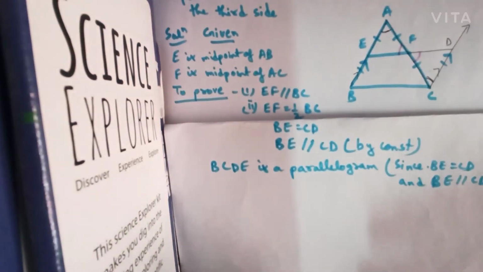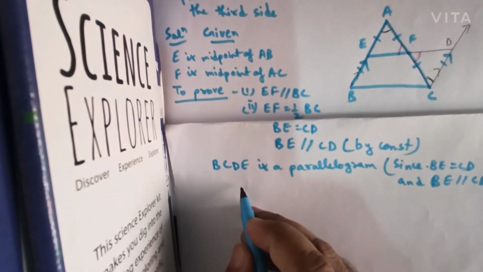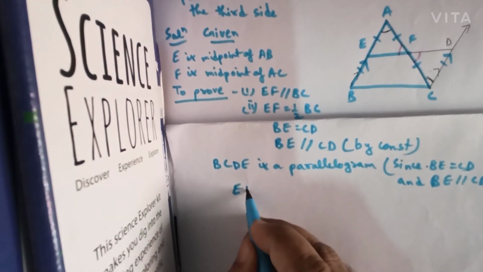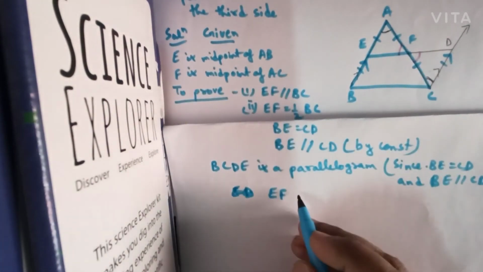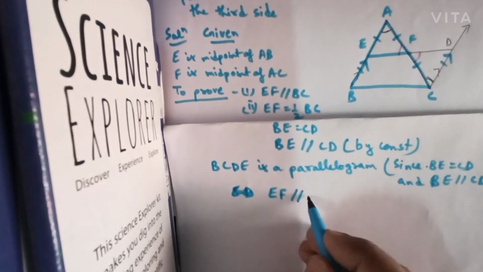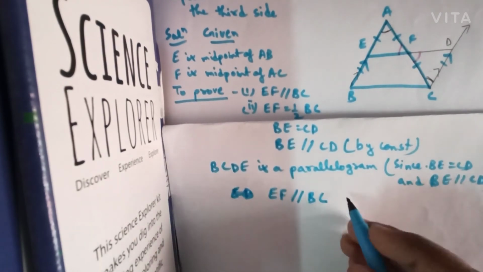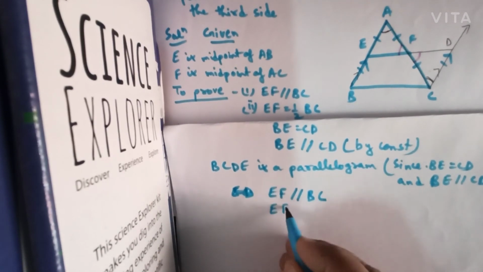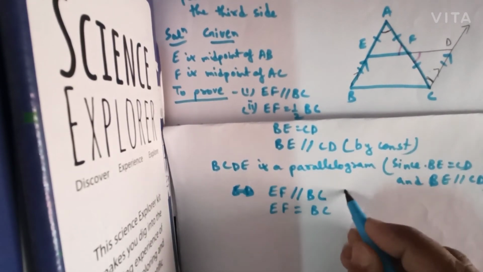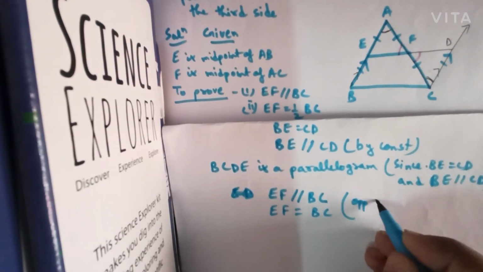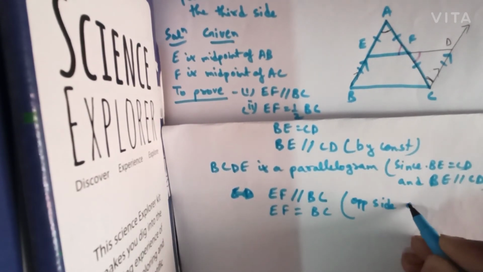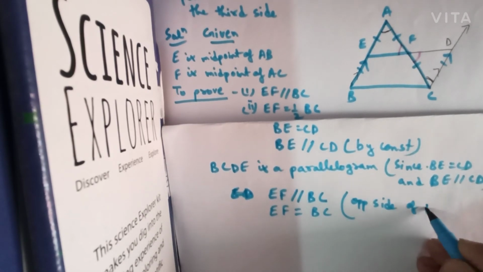Okay, and if this is the case, then ED will be parallel to BC, so EF will be parallel to BC and ED will be equal to BC, because opposite sides of a parallelogram are parallel and equal.